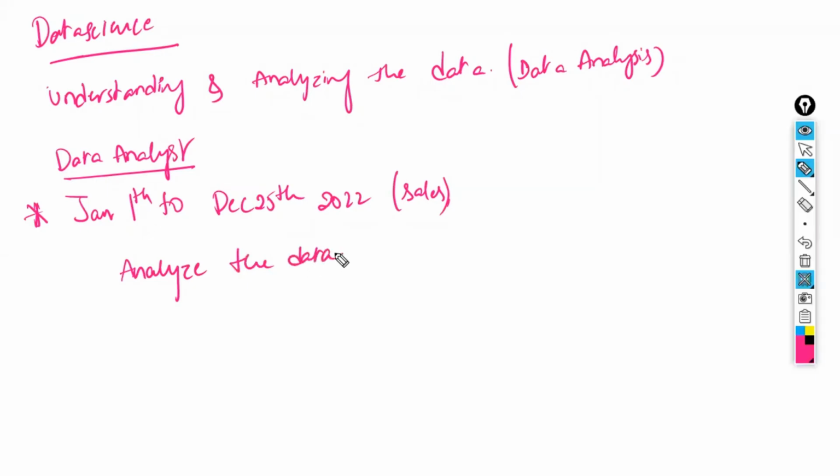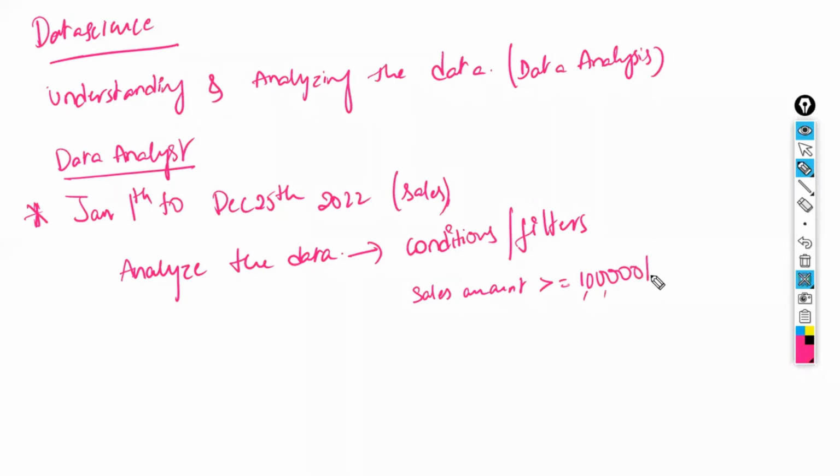How will he analyze the data? Based on conditions. He will write certain conditions. Conditions are nothing but filters. For example, which day we had sales of more than 1 lakh, which day the sales were less than 5,000, and which day this many units were sold. Like this he is going to analyze. So by writing different conditions, he will write the condition that wherever the sale amount is greater than or equal to 1 lakh rupees.